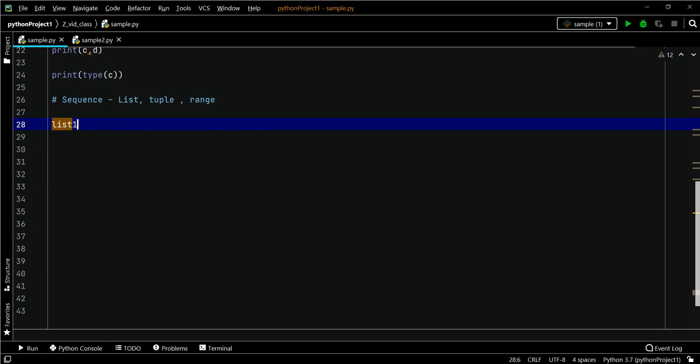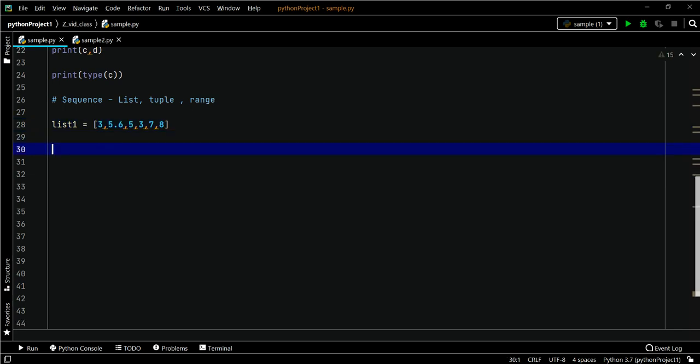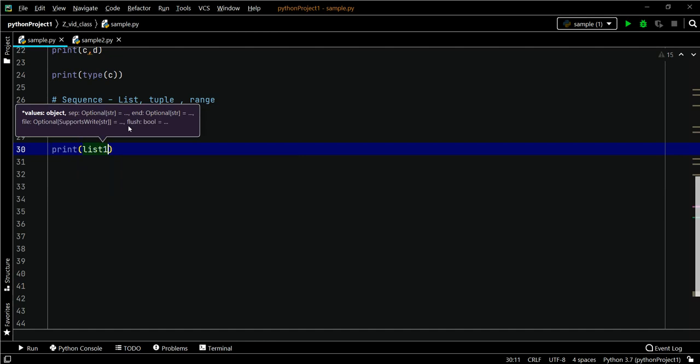List is nothing but a set of values assigned to a single variable. See, you can pass any number of values. It can be duplicated as well. And a list has to be written with square brackets. Let's print the list.